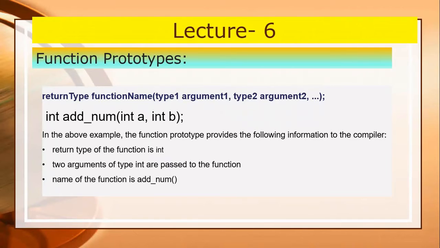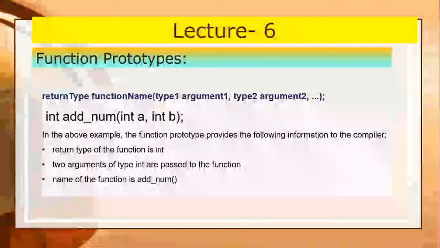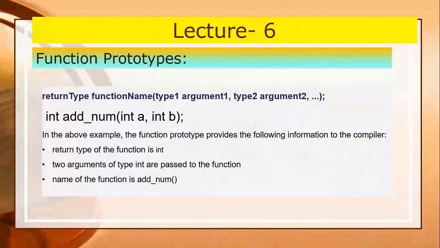So whenever you write a program and you need to use functions in the program, suppose you are going to write the function, you must declare the function prototype first. So it will be very easy for the compiler to identify the errors and compile the program.